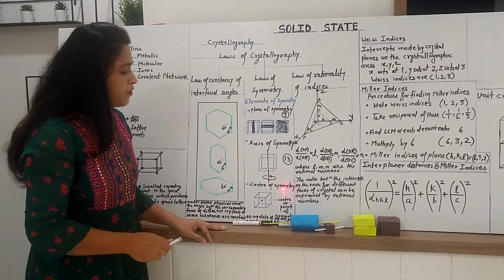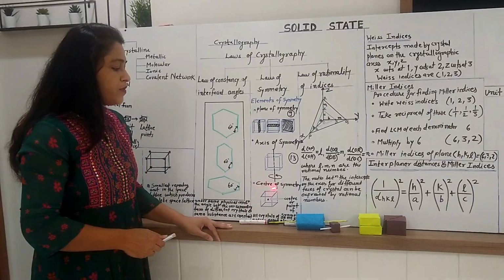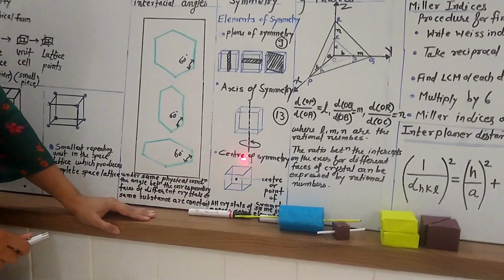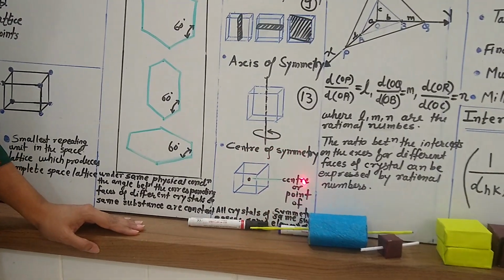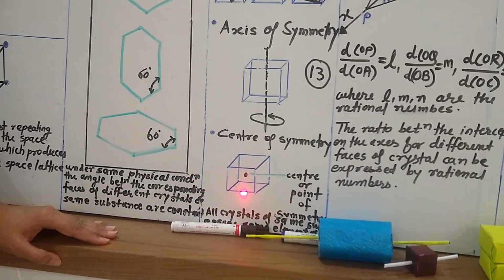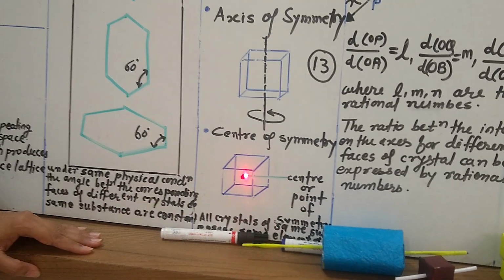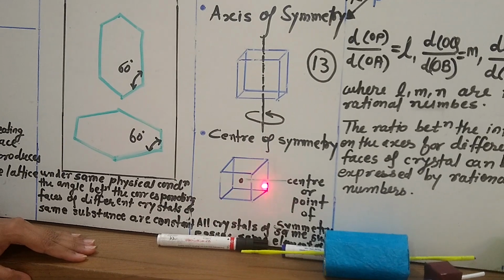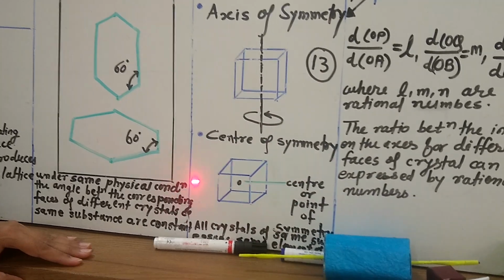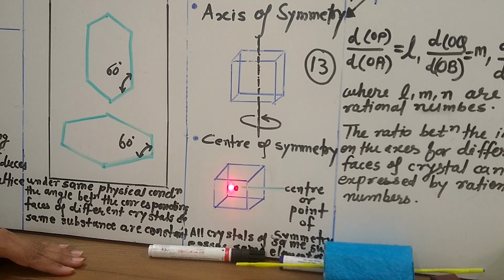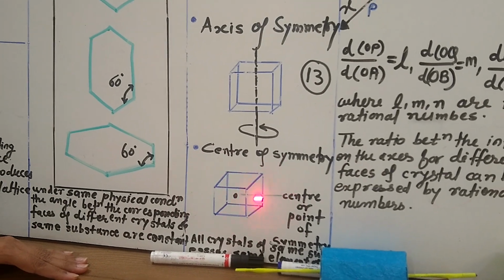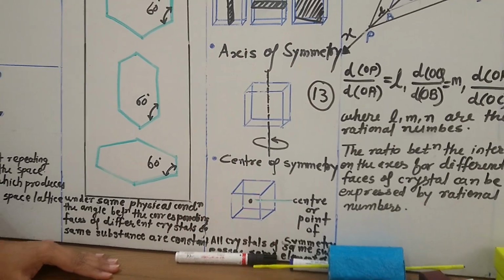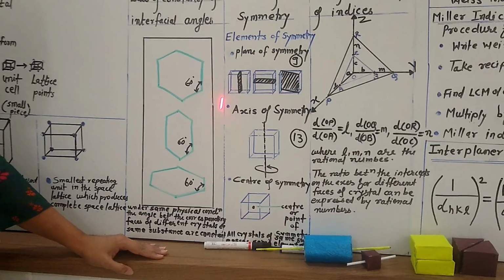Now the last element of symmetry is the center of symmetry. For that we are not considering any demonstration. Let us consider this diagram. This is a cube and this is the center of the cube. If we pass a line through two opposite faces, the line passing through that point should cut at two equal distances. So all this is about the elements of symmetry.